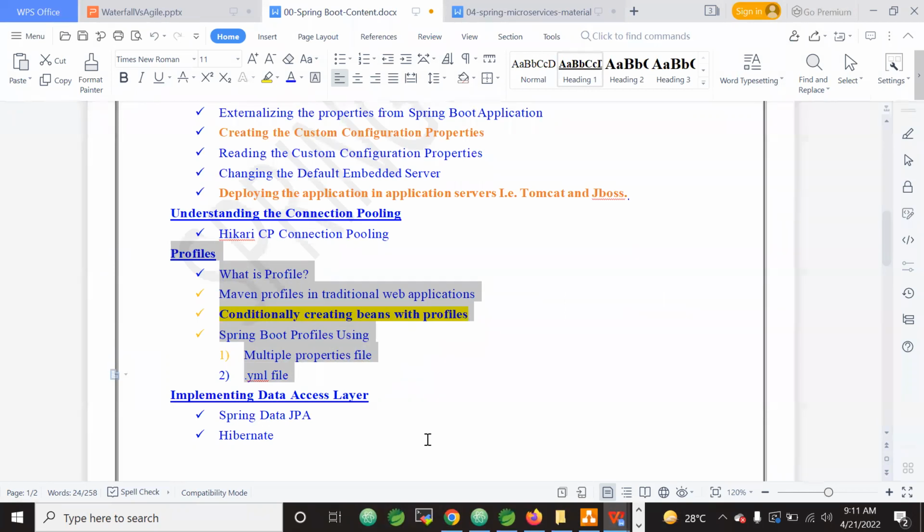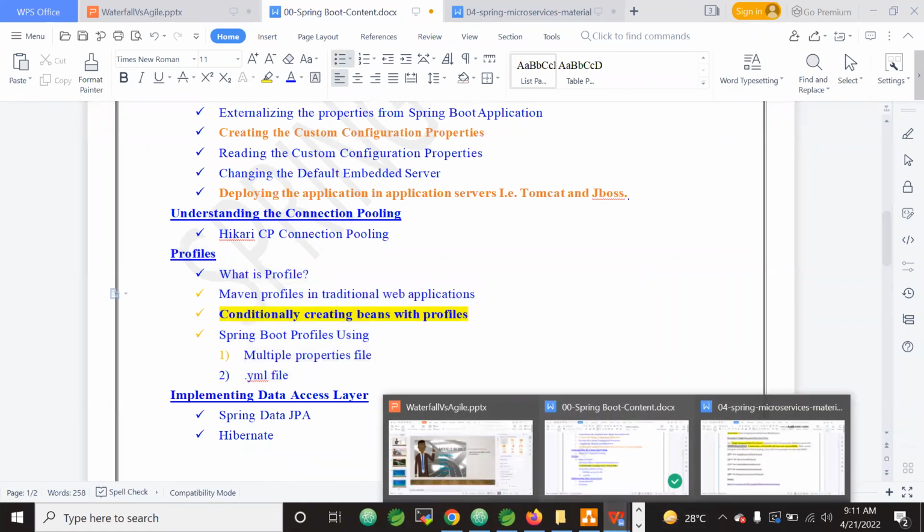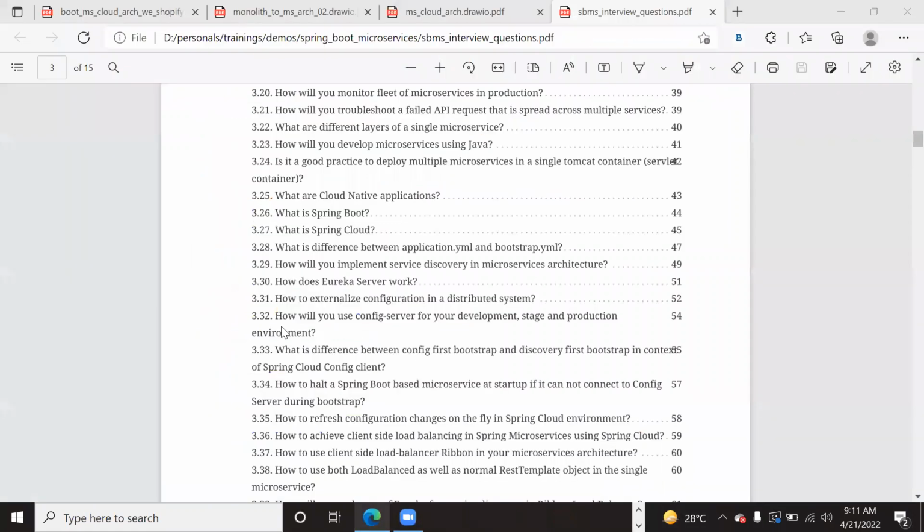So that is where we have now taken the concept of profiles. What are profiles? And in this, again, 2 types of profiles we have. One is the build time profile, the second one is the runtime profile. Build time profiles are given by Maven. Runtime profiles are given by Spring Boot. So what are the differences between these profiles? When you know that concept, then only will you answer this question: how will you use config server for the development environment, stage environment, and production environment?